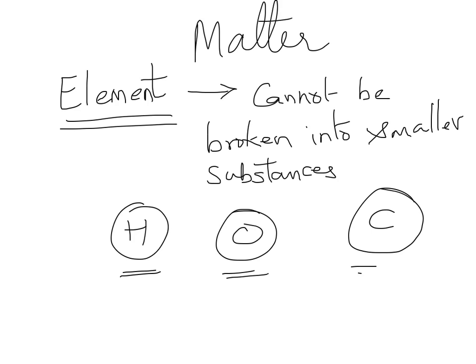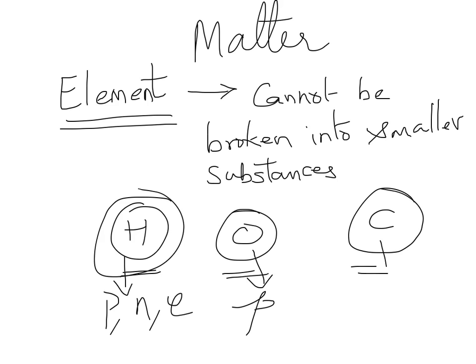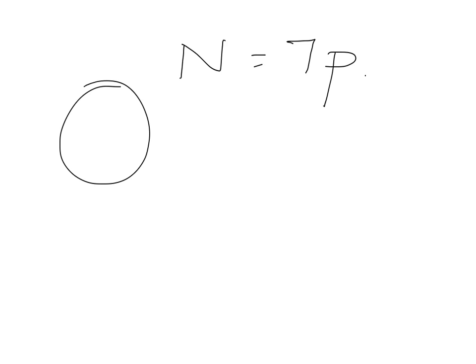They are different physically. Hydrogen has a certain number of protons, neutrons, electrons. Oxygen has a certain number of protons. Carbon has a different number of protons. So every substance that has a certain number of protons is uniquely known as an element. If we look at the periodic table, there is, say, nitrogen, with 7 protons. So any atom that has 7 protons is a nitrogen atom.